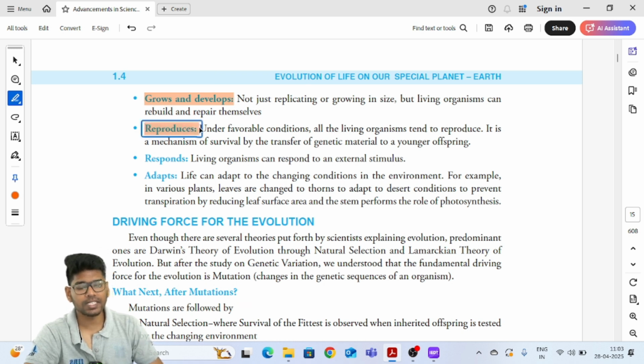And the next one is responding to stimuli. Any kind of external stimulus that comes, the life form should respond to that stimulus, right? And adaptation.